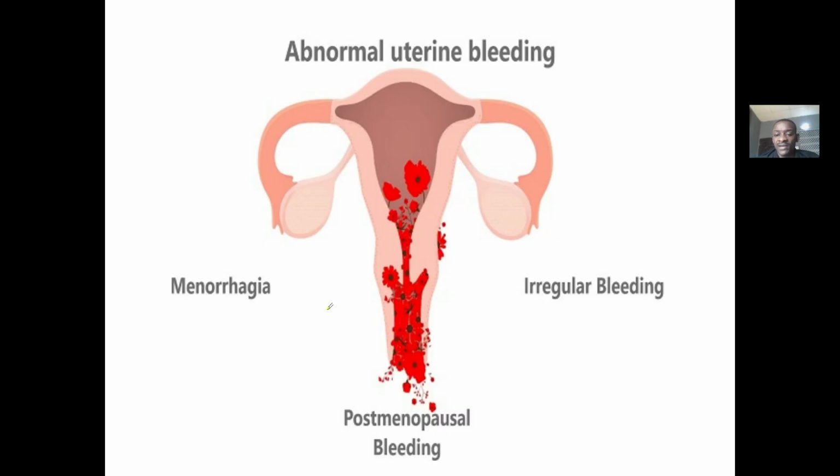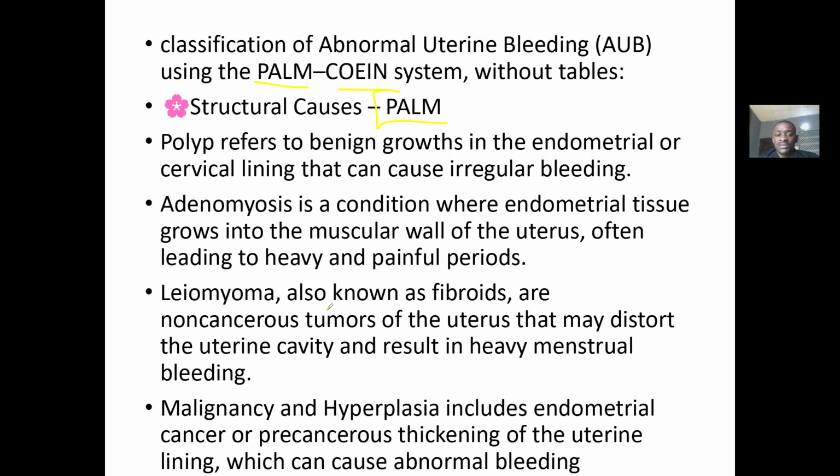Leiomyoma is also known as fibroids. Okay, they are non-cancerous tumors of the uterus. They distort the uterine cavity. Then the M is malignancies, or you can say tissues growing outside their boundaries.